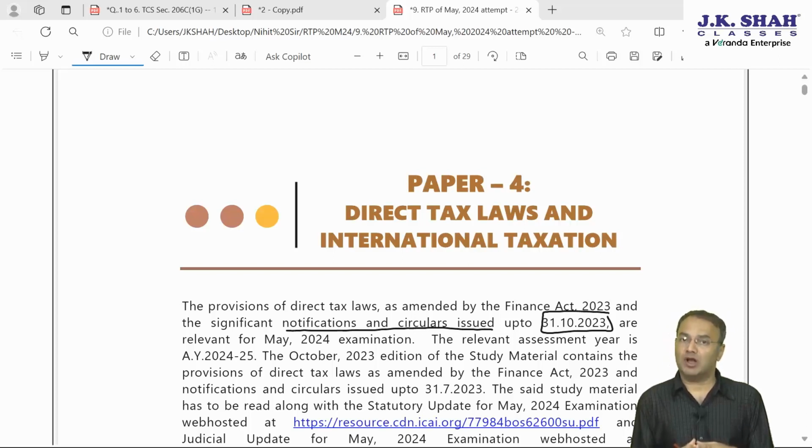The budget which was announced on 1st February 2024, due to the year of election, is a vote on account, or you can say interim budget. That budget is not applicable for your attempt, neither for May 24 nor for November 24.